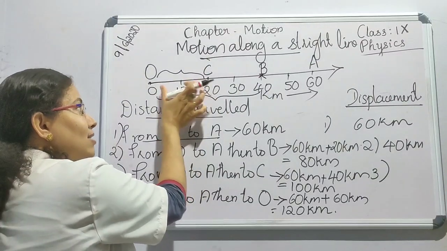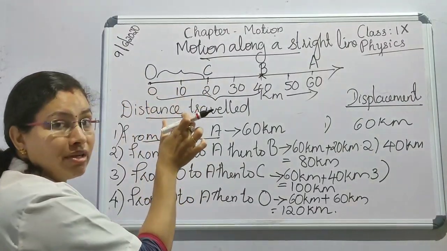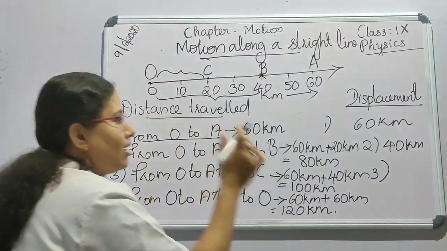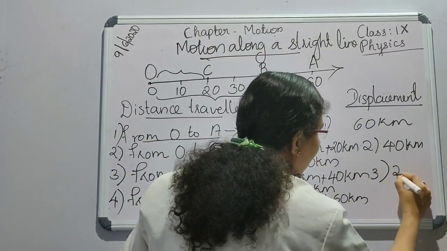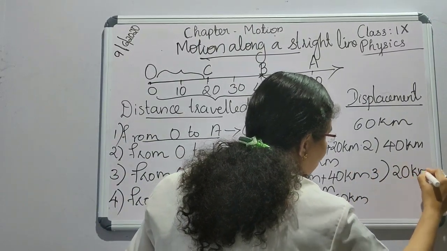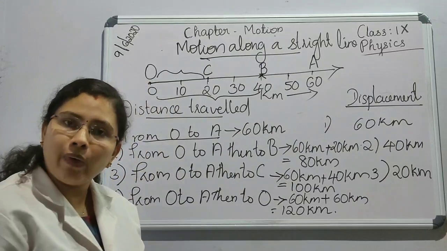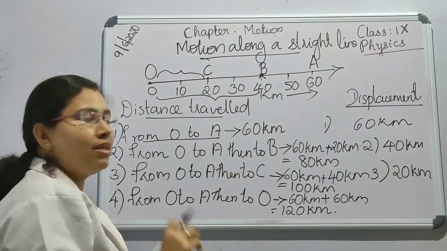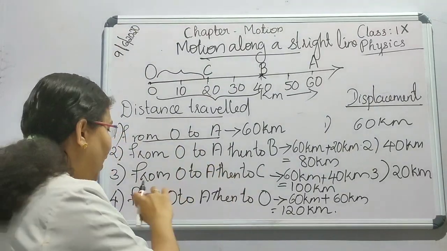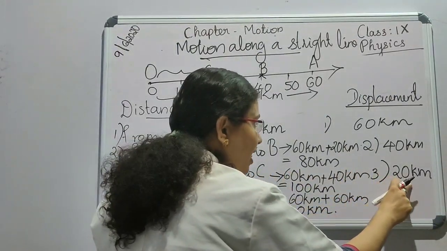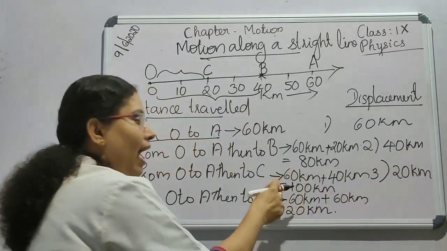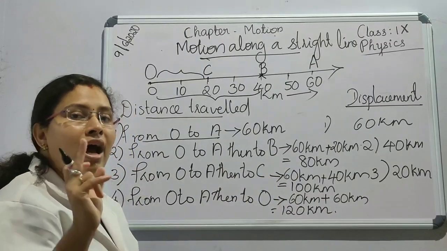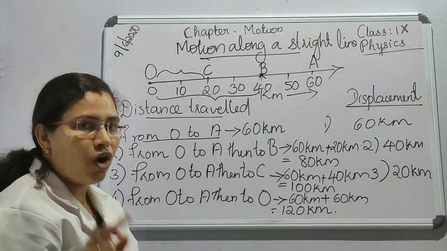And what is the shortest distance traveled by the object? That is the distance between initial and final position, 20 kilometers. What is the difference between initial and final position? That is 20 kilometers. So, in the third case, the displacement is 20 kilometers and the distance traveled is 100 kilometers. Hope you understood.